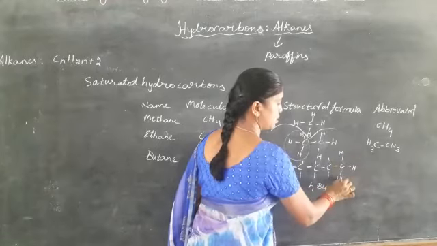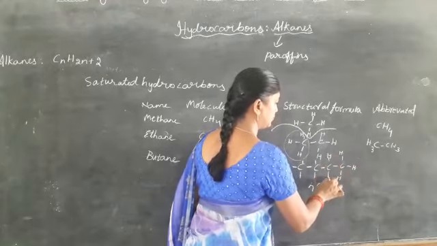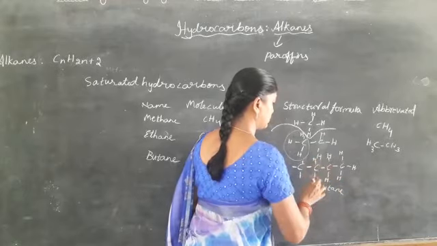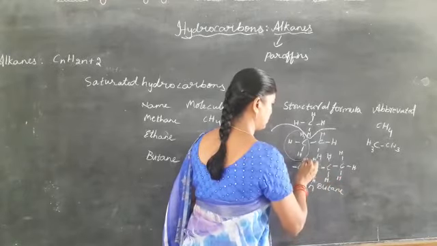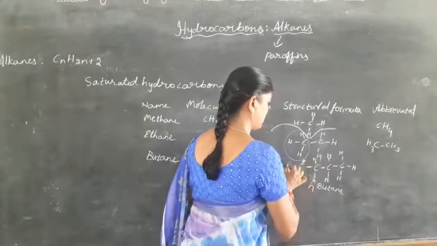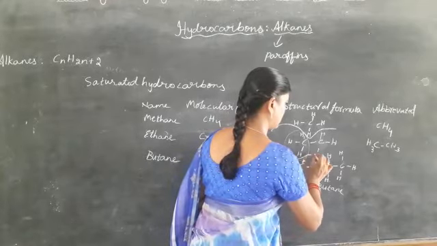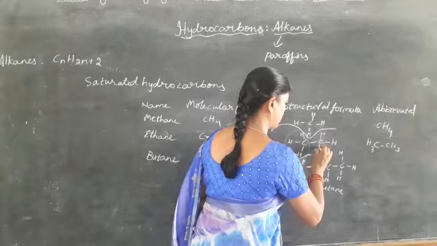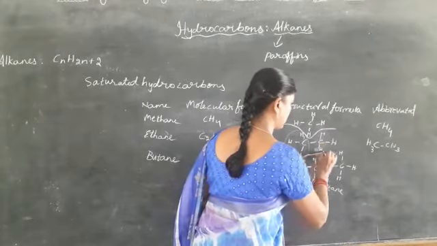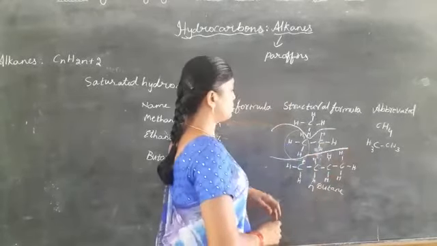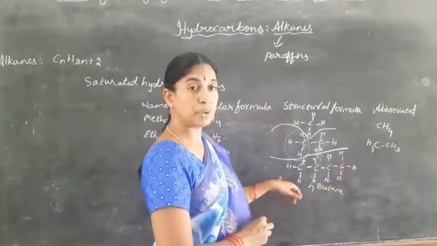N stands for normal. So this is the structure of n-butane.